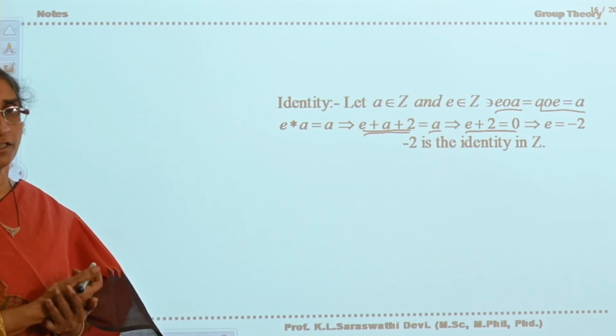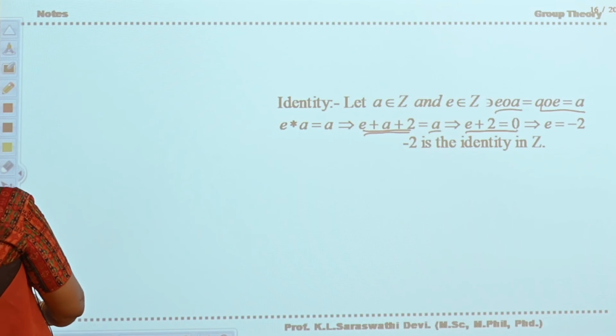So here the identity is minus 2. Is it? Now see the next one.